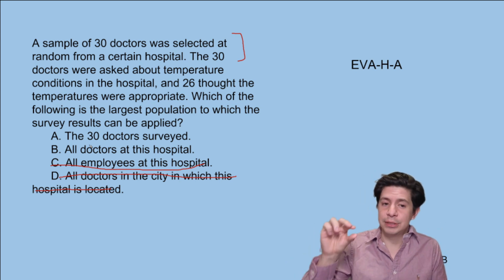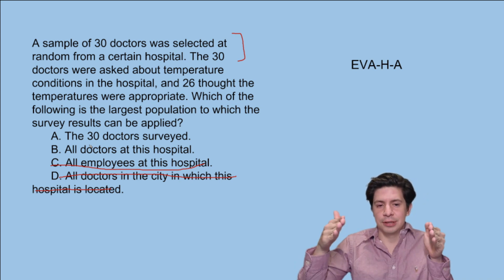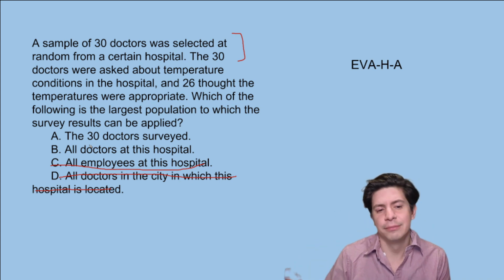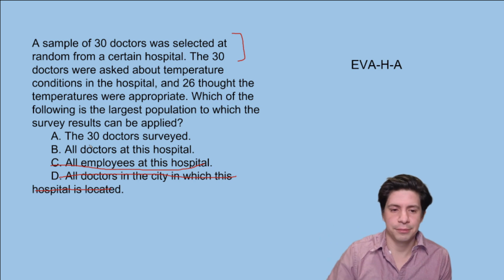So again, you don't want to be too specific here. This one's the first one where we actually have another level besides choosing the most specific answer, right? Because the most specific answer is just the survey itself, and that's not helpful. You want to be able to draw conclusions about things beyond the sample.